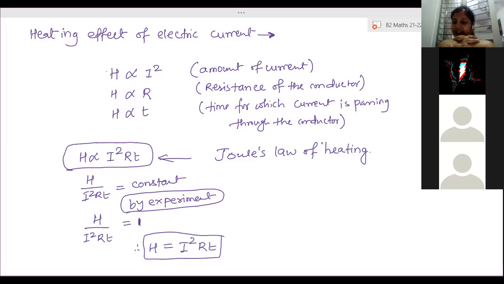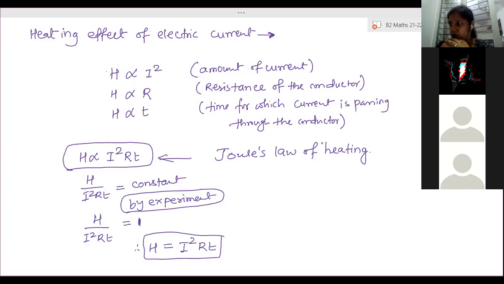Ma'am, is there any specific lab experiment they will do for this one? Yeah. How will they do it? They will pass a current through the conductor. They double it, and they will check the amount of heat energy produced by heating any other substance, passing that heat to the other substance and then measuring the temperature.